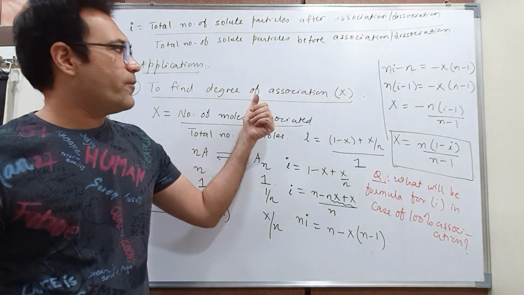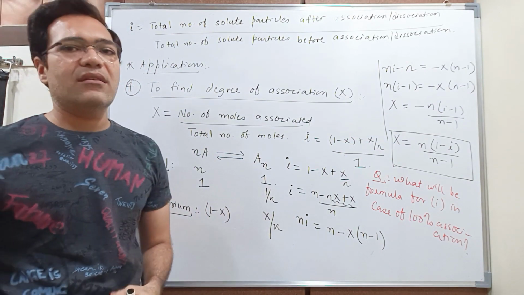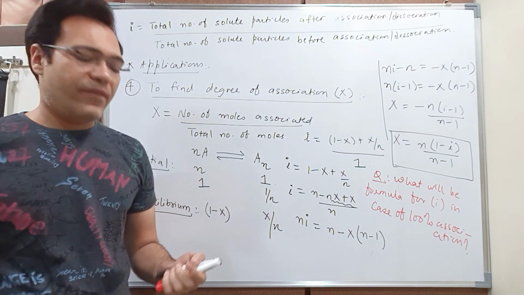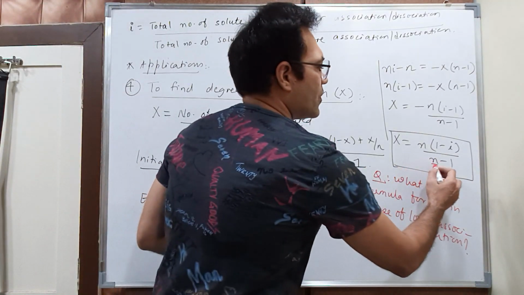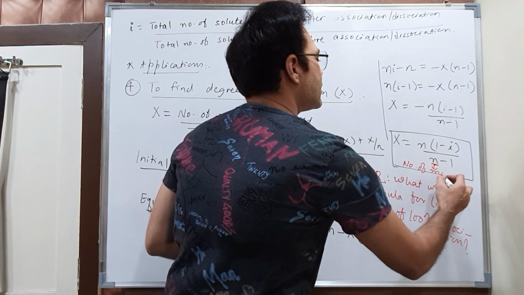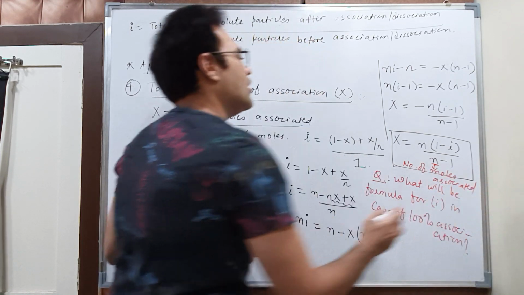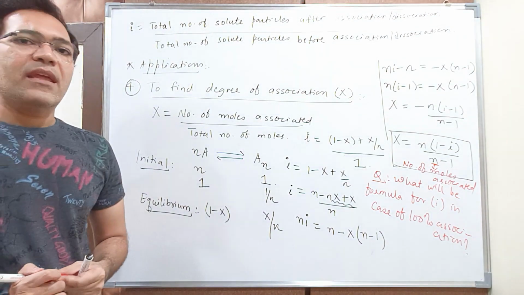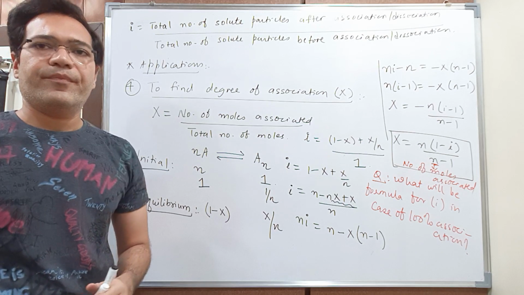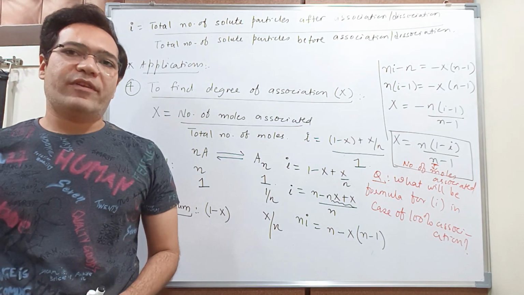The formula to find out degree of association is x equal to n into 1 minus i upon n minus 1, where this n is equal to the number of moles of particles associated. That is your n. So with this we finish the theory part of our chapter.